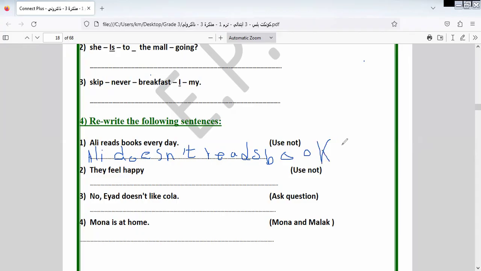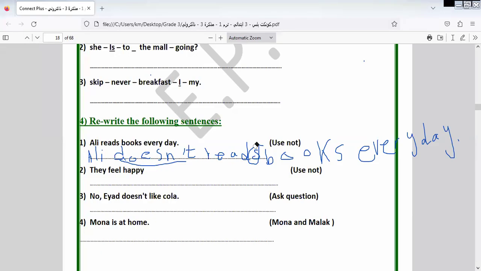Books every day. What can I do? I do this so as not to forget in the exam to do it the correct way. You can say, Miss Iman, you are wrong. Why are you wrong? Because you are putting S and we have does. As we told you before, does replaces S. Yes, you are clever pupils, and I'm proud of you. Why? Because you know that this is wrong. You can't make this mistake in the exam.